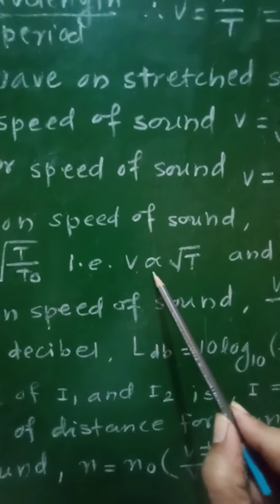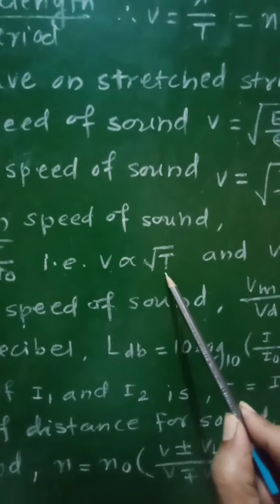Then fifth formula gives the effect of temperature on speed of sound in air, which is given as v upon v0 equal to square root of T by T0, where v0 is the velocity of sound at temperature T0 and v is the velocity of sound at temperature T. That is, from this relation we can write velocity is directly proportional to square root of temperature, that is v is proportional to root T.